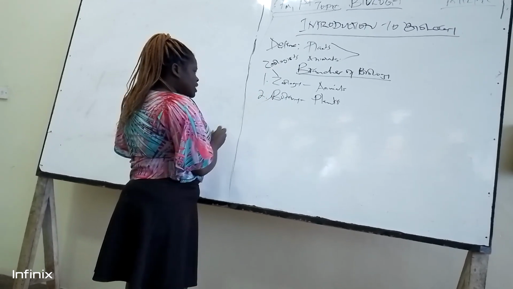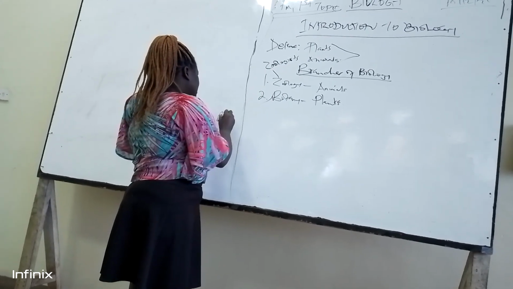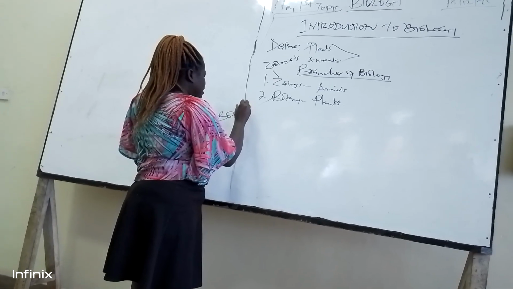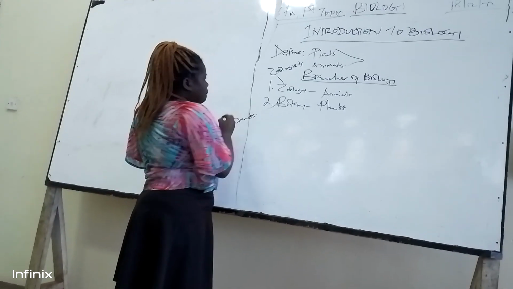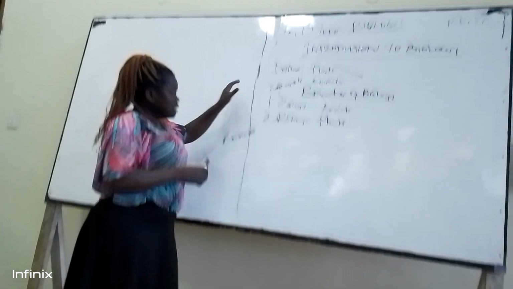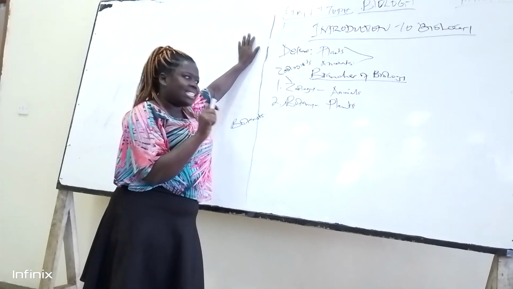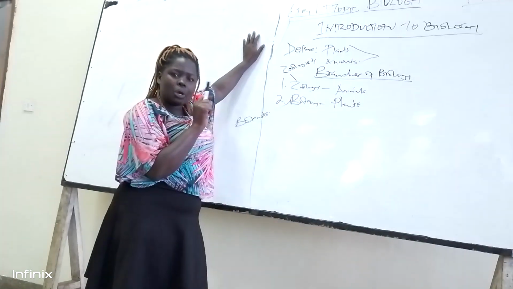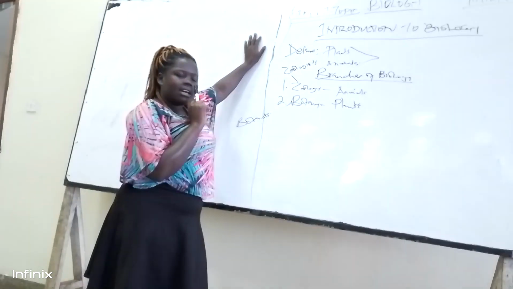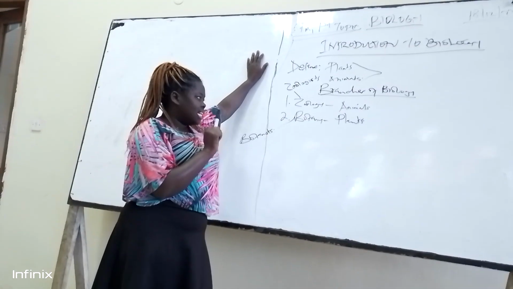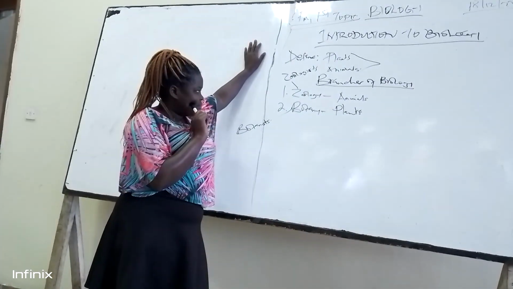A person studying botany is called a botanist. That means zoology is the study of animals, and the biologist studying animals is called a zoologist, whereas a biologist studying botany is called a botanist.